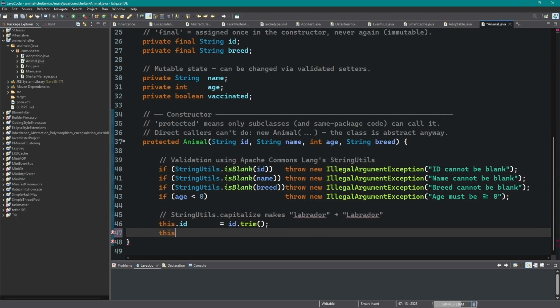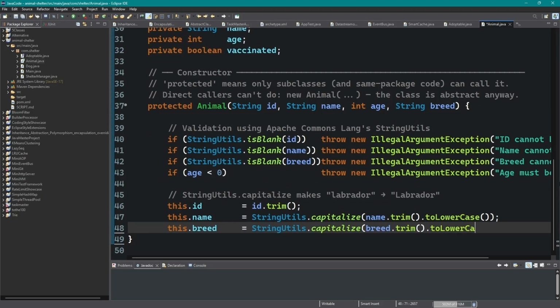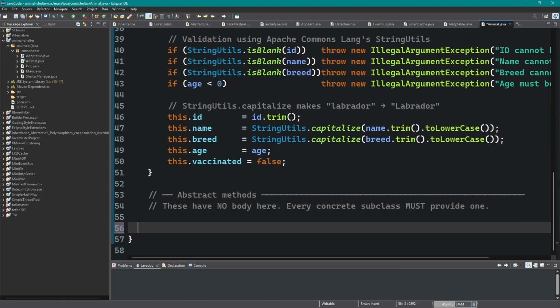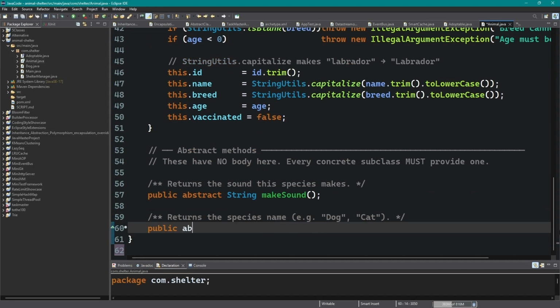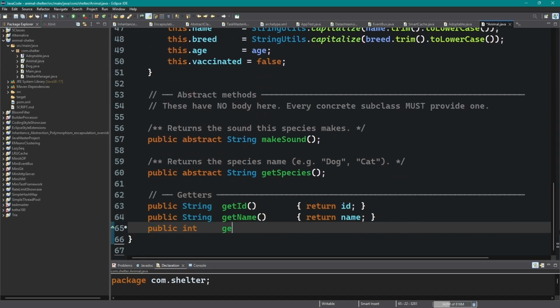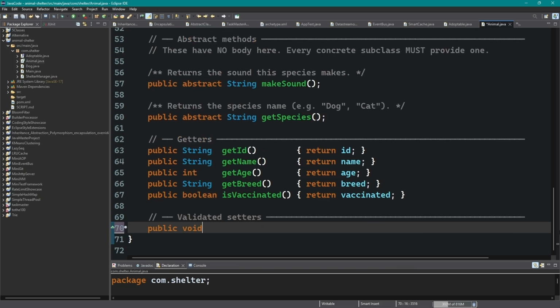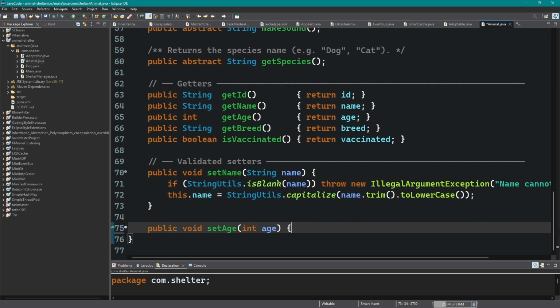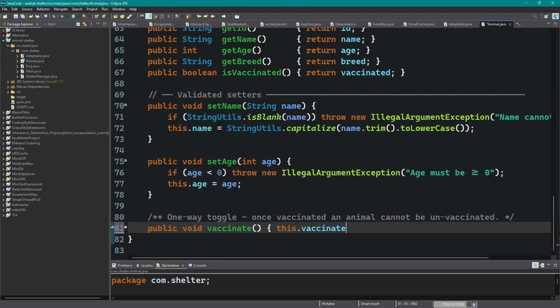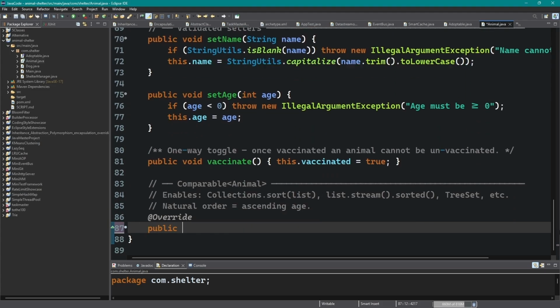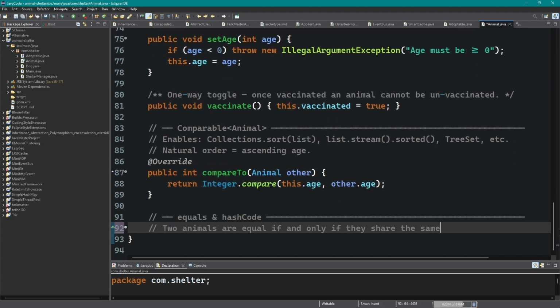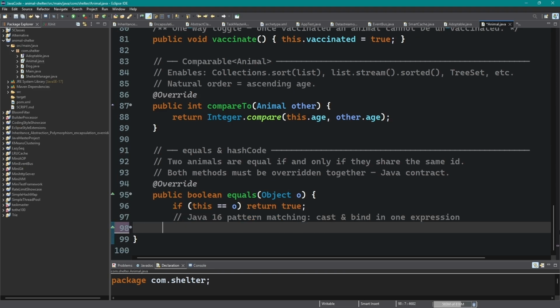T extends Animal, T can be any Animal subtype. The roster holds whichever concrete type T turns out to be. removeIf takes a lambda, a predicate, and removes every element that matches. No loop needed. Returns Optional instead of null, forces the caller to handle both the found and not-found cases.